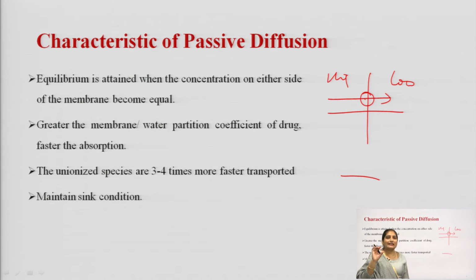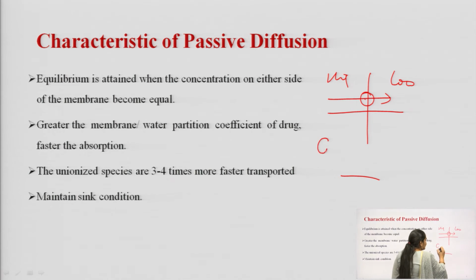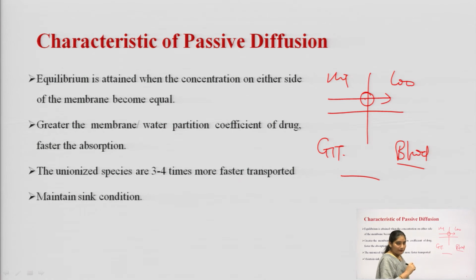It is similar to the sink that is in our kitchens also. In this, water is continuously sweeping from the sink. Okay. So, in this is the GIT concentration and this is the concentration of drug in the blood. The drug is moving from this GIT to the blood. This movement should take place until equilibrium is reached, and whenever equilibrium is reached, the concentration at the GIT and the blood will be the same, but this does not happen.